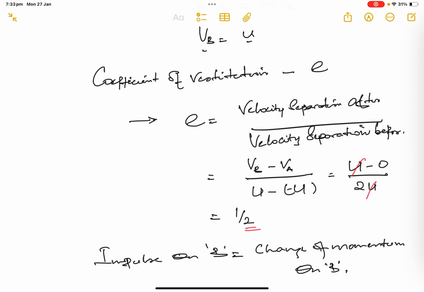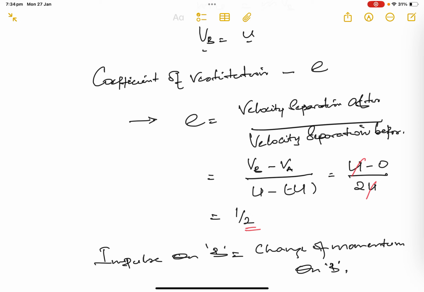So the velocity of separation after the collision is vB minus vA. So we just put B first, vB minus vA, over the velocity before: u for A, which is 2m, in the direction of left to right, and the velocity of particle B in the direction of left to right is minus u.